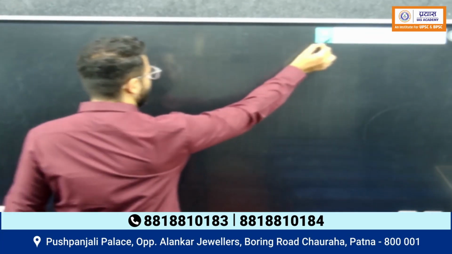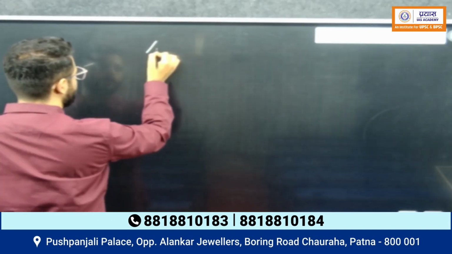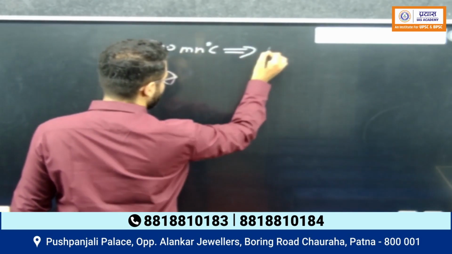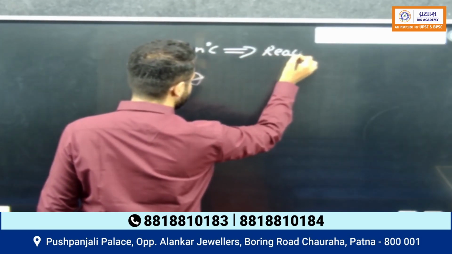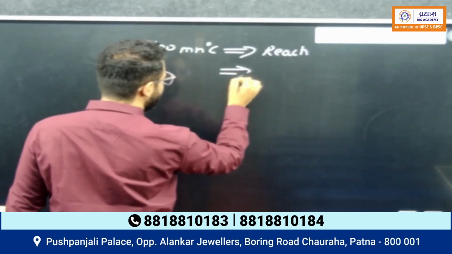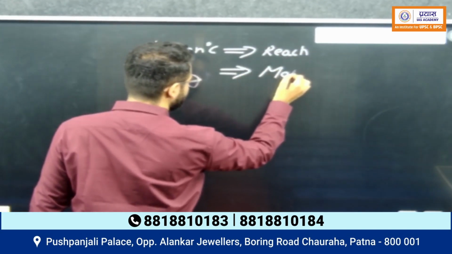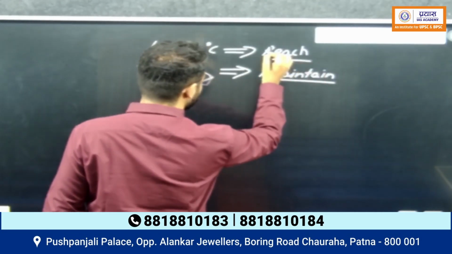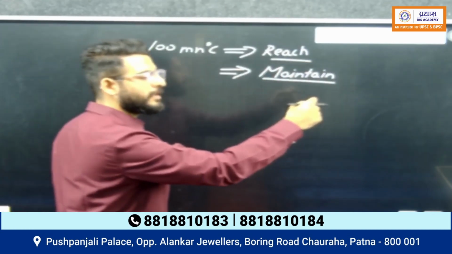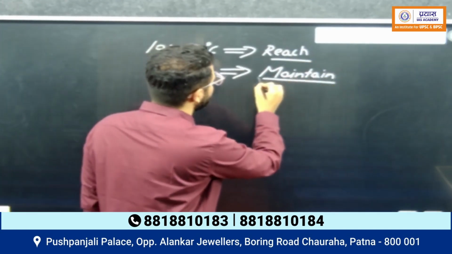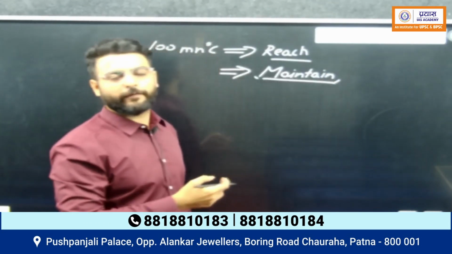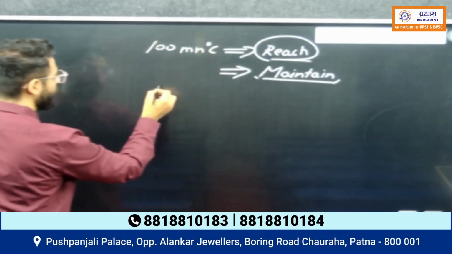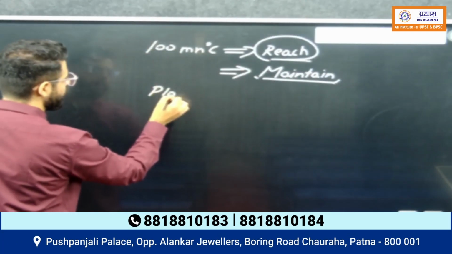The challenges which I just told you are, first, to reach up to 100 million degrees Celsius, and second, to maintain it. First we have to reach up to 100 million degrees Celsius so that the fusion reaction can take place, and the second thing is to maintain it for a longer period of time. To reach up to this temperature, scientists use something called plasma.